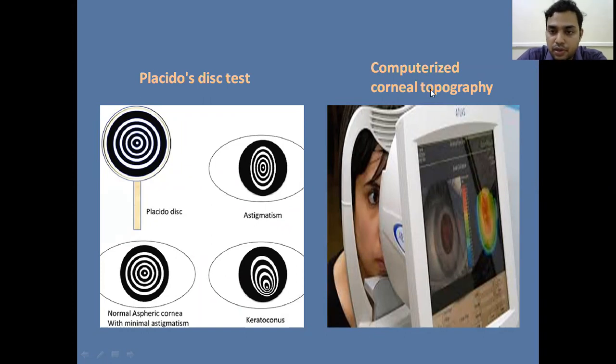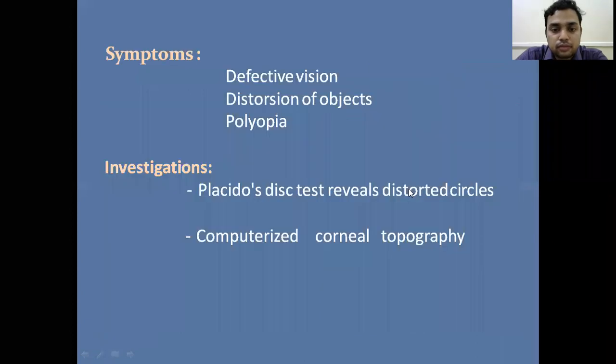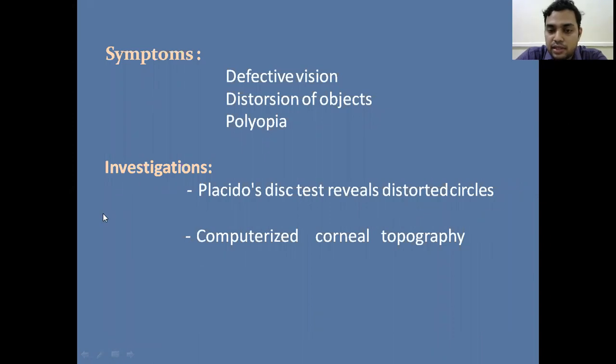Another test is computerized corneal tomography. This is a software-based instrument. With this, a computer is used, and there is software which helps in identifying the complete details of the corneal shape, thickness, and curvature of the cornea. So this is the latest advancement in ophthalmology, that is computerized corneal tomography. With this, you can know the complete details about the corneal structure, shape, and curvatures. So these are the investigations we do in irregular astigmatism.